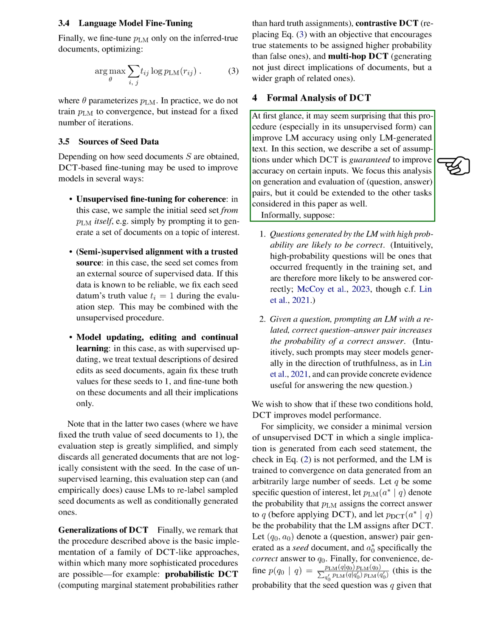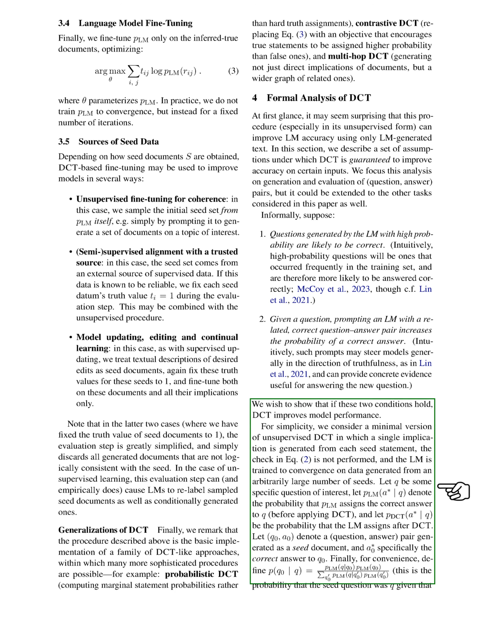of seeds. Let's say we have a specific question of interest, Q. Let P_LM(A*|Q) denote the probability that the language model assigns to the correct answer to Q before applying DCT, and P_DCT(A*|Q) be the probability that the language model assigns after DCT. Let (Q0, A0) denote a question-answer pair generated as a seed document, and A0* specifically the correct answer to Q0.